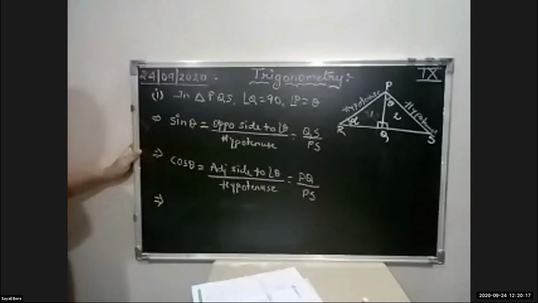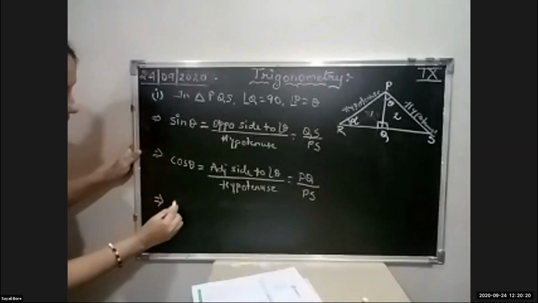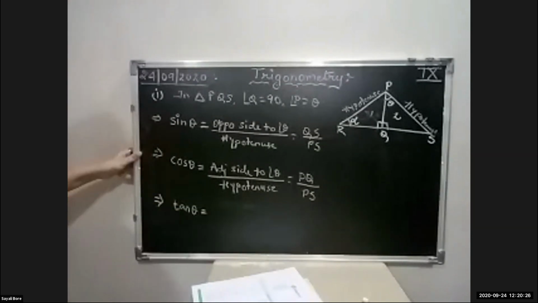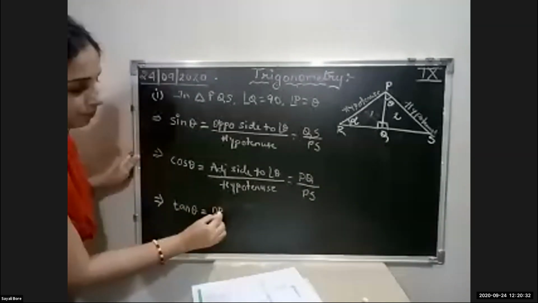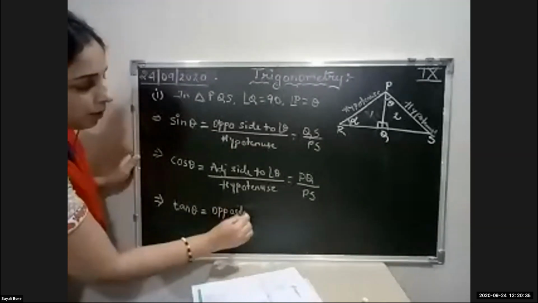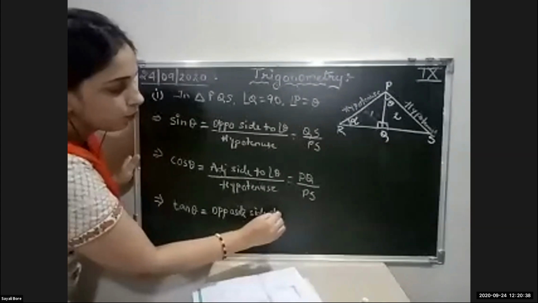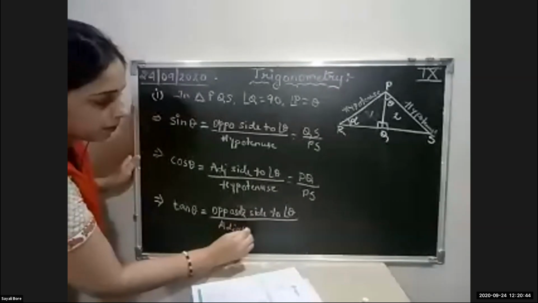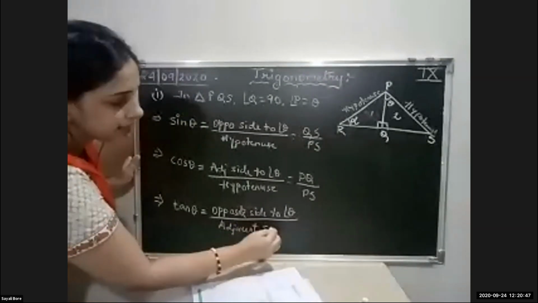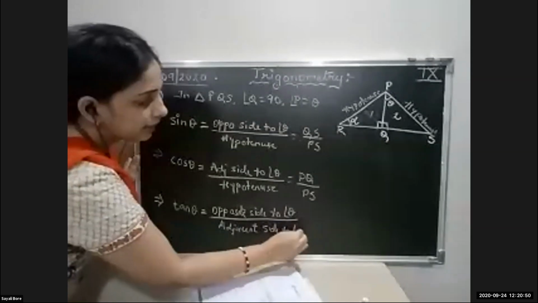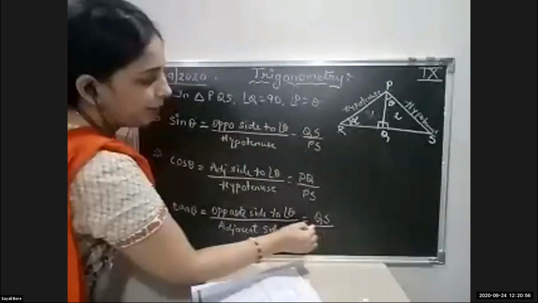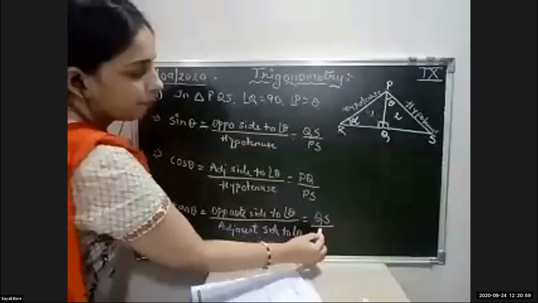And the third one they have asked is tan theta. The definition of tan theta is opposite upon adjacent: the opposite side to angle theta upon the adjacent side to angle theta. Here we have written the opposite as QS and the adjacent as PQ.